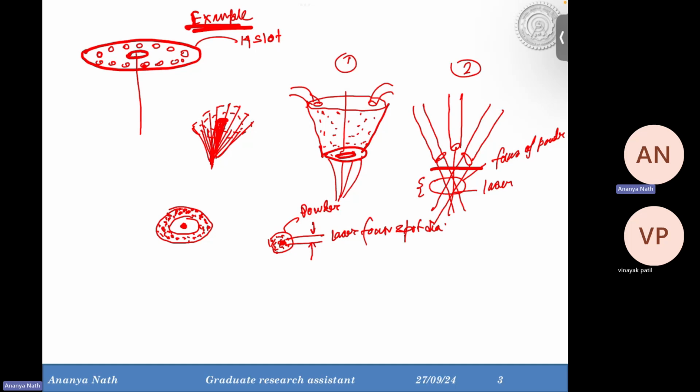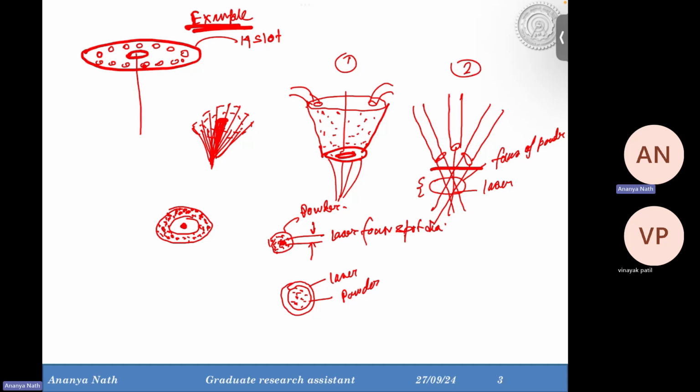So we go for the defocus region. Defocused region means we are basically increasing the spot diameter of the laser. So if this is the powder stream, the laser should look like this. This should be the laser and this should be the powder. So the powder should be tightly focused at one position, and that tightly focused spot diameter should be less than the laser defocus diameter. Otherwise, the laser will not be able to melt all the powder particles which are coming from the nozzle.